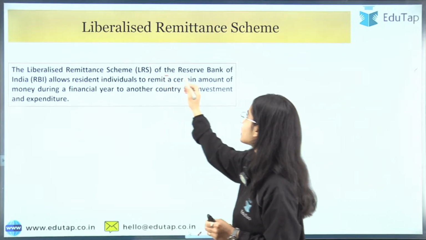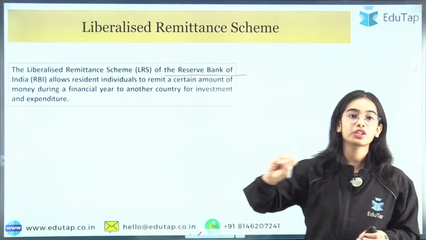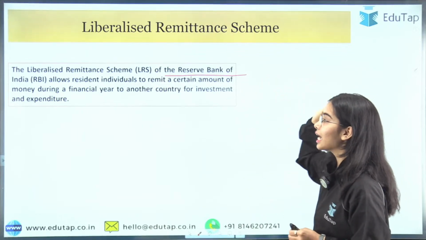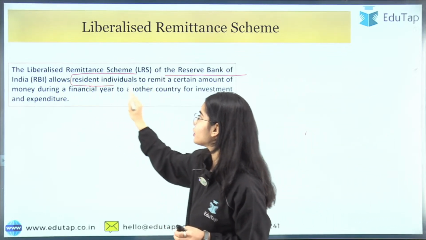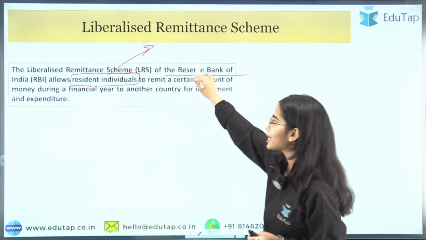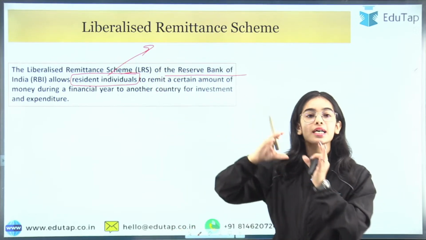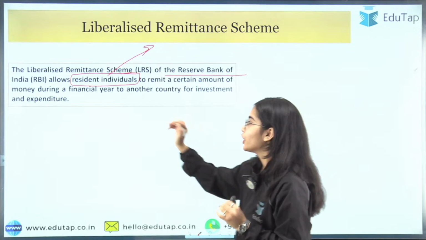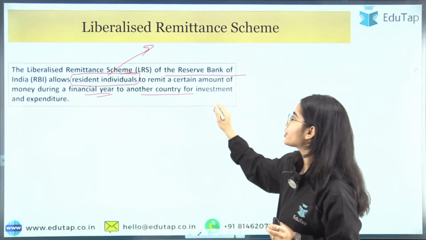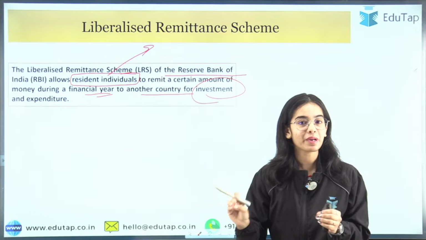The LRS of the Reserve Bank of India is a scheme that allows only resident individuals to remit a certain amount of money during a financial year to another country for investment and for expenditure purposes.